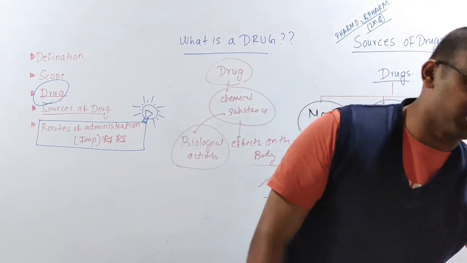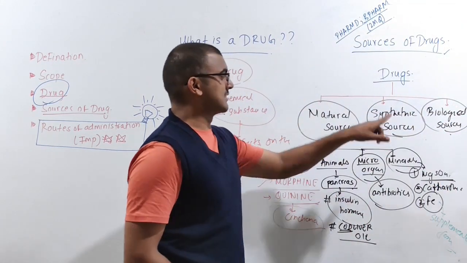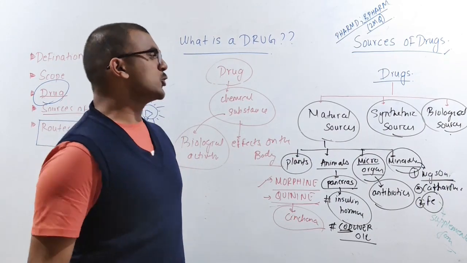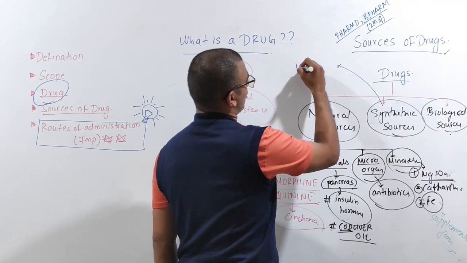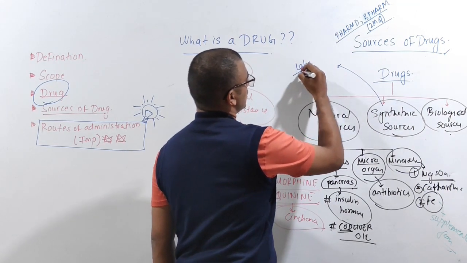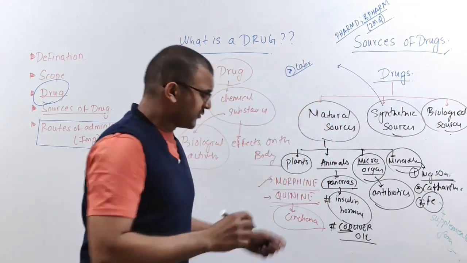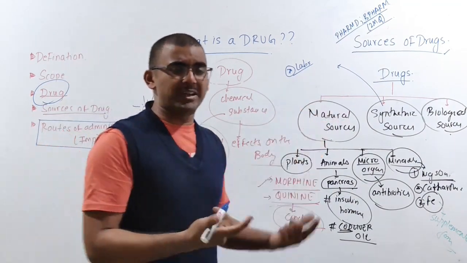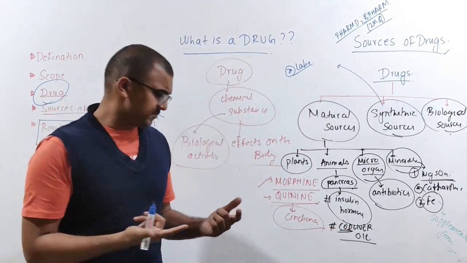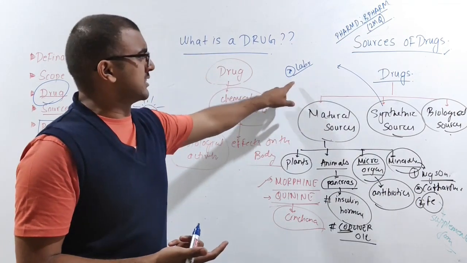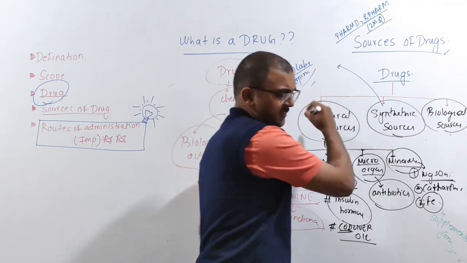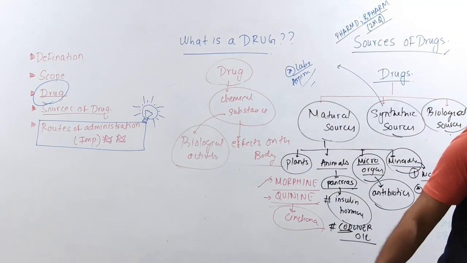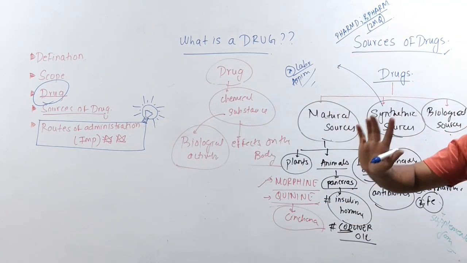Okay. So the next one you are going to study is the synthetic sources. What do you mean by synthetic sources? Synthetic sources means those drugs which are made in the labs, which we synthetically make by chemical reactions. So in laboratory preparation, what is going to come? Mainly your aspirin. I'll come and tell you. That is going to come under laboratory synthesis.